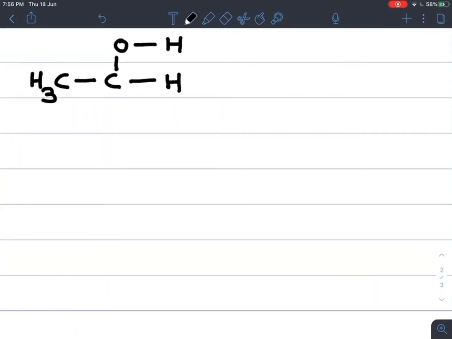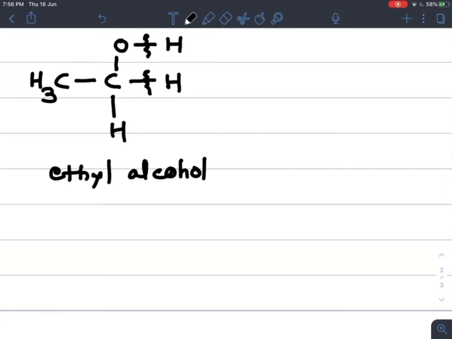The condensed formula is CH3CH2OH, which is ethyl alcohol or ethanol. The O-H bond breaks during oxidation.